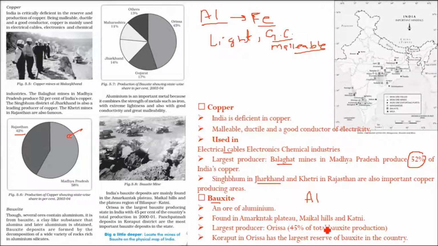Bauxite is found in the Amarkantak Plateau, the Maikal Hills, and Katni. And again, the largest producer is Odisha. 45% of total bauxite production is from Odisha only. Koraput in Odisha has the largest reserves of bauxite in the country, from which aluminium is extracted.